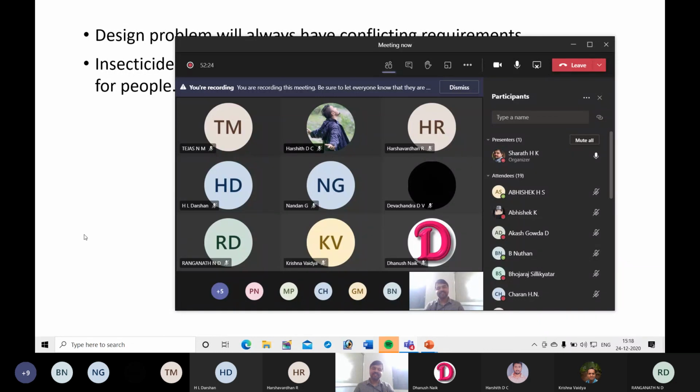We know the problem of mosquitoes. We use mosquito coils and other things. They are not good for health, but we don't have another option. If a mosquito bites, we may get dengue and other diseases. Again, we have to make a balance.